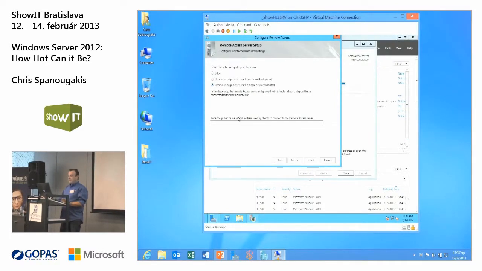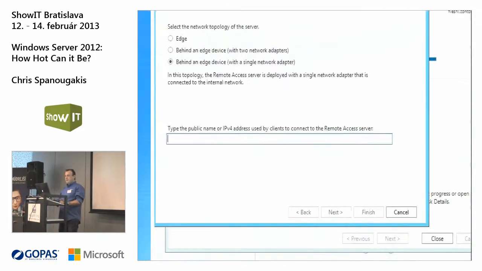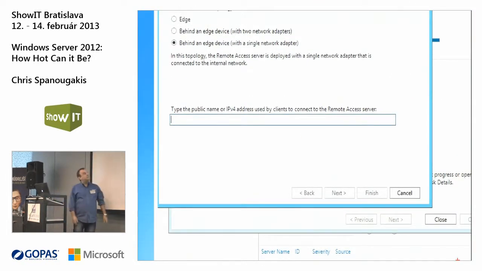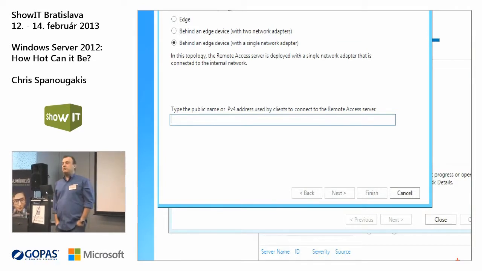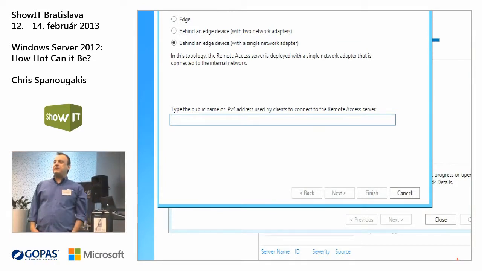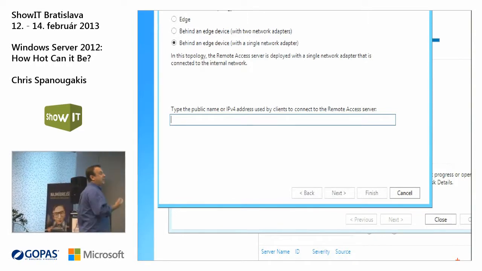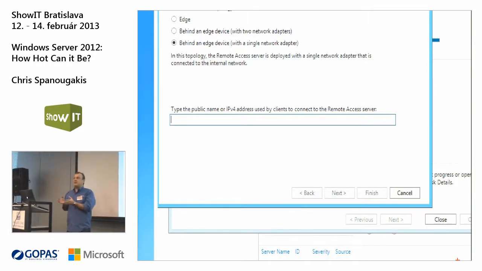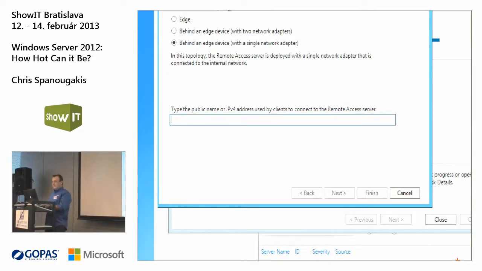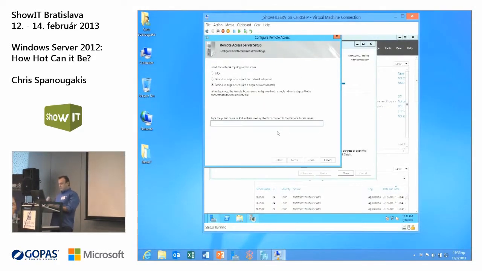So I'm going to select this one, and the next thing is to type the public name or the IPv4 address that you use in your network. Do you use static IP addresses? You have to use at least one for direct access. What is the public IP address that you use in your company? You just type it there, or you just type the name. So I'm going to type something like public.internet.com. Let's assume that this is my public IP address.